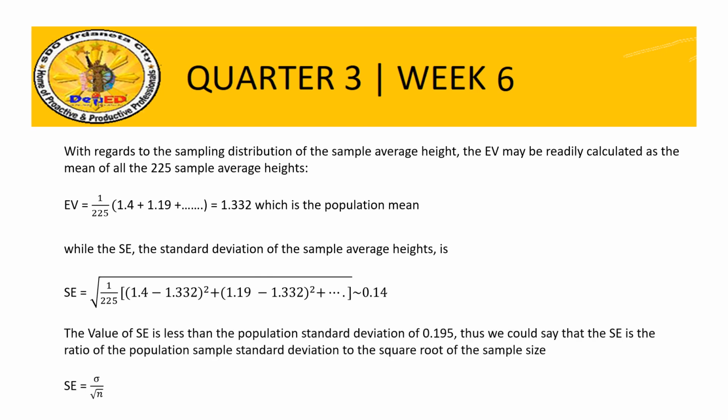Okay, so we can say that the value of SE is less than the population standard deviation of 0.195. Thus, you could say that the standard error is the ratio of the population standard deviation to the square root of the sample size, or SE is equal to sigma over the square root of n.